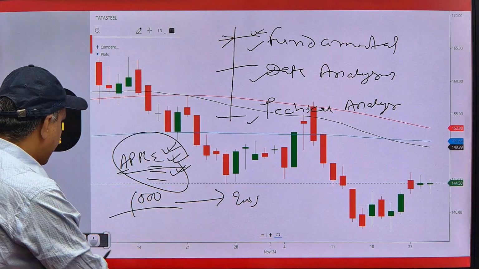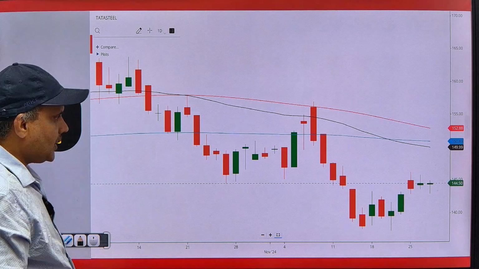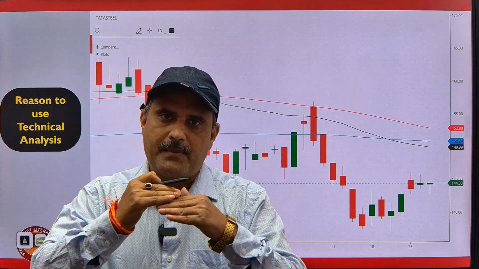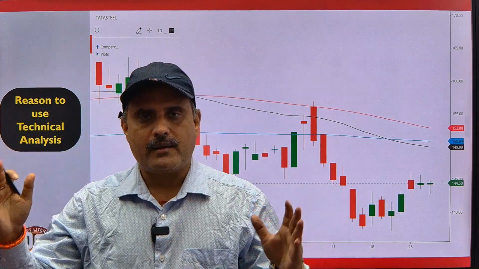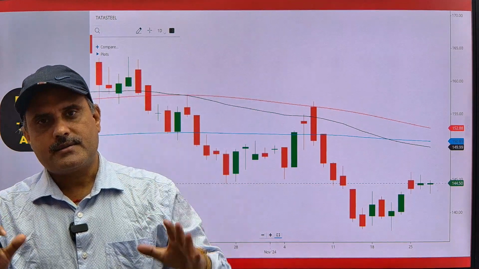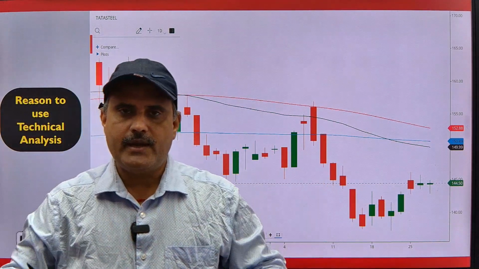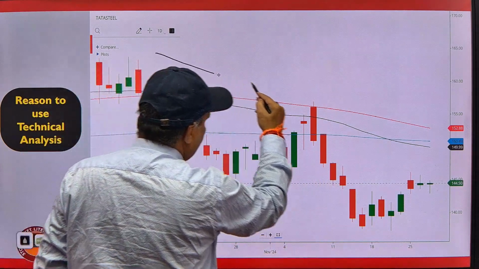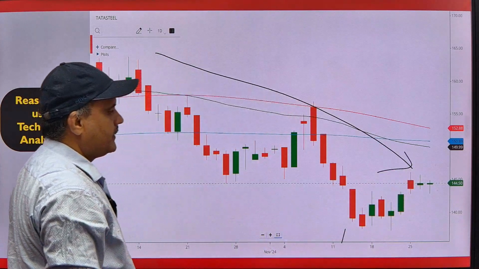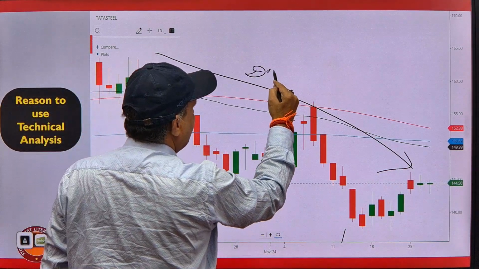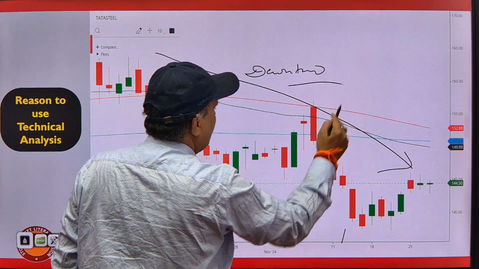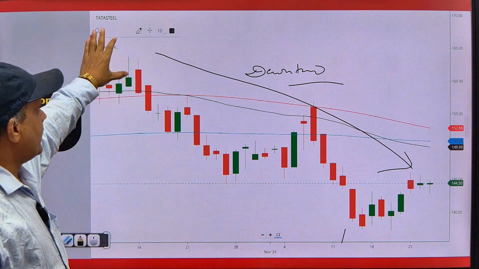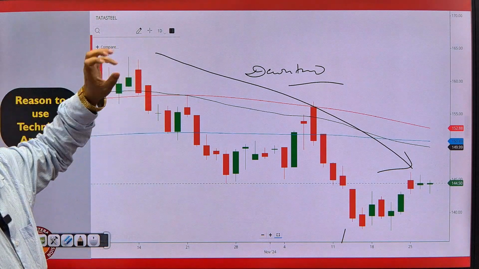But as technical analysts, we understand only trend. That means if market is upside, we are buyers. When market is downside, we are sellers. And when market is sideways, we are not going to trade anything. For example, if you see this chart, what do we understand? This is a completely downtrend. We are not going to understand the fundamentals of this company. For example, this company is Tata Steel, traded in India.